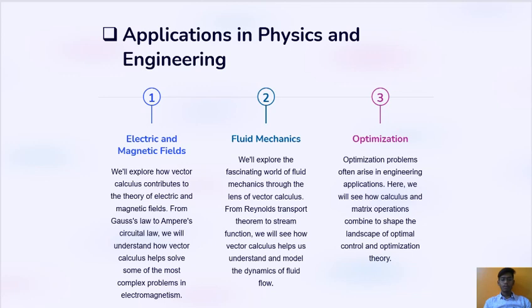Second one, fluid mechanics. We will explore the fascinating world of fluid mechanics through the lens of vector calculus. From Reynolds transport theorem to stream function, we will see how vector calculus helps us understand and model the dynamics of fluid flow. Third one, optimization. Optimization problems often arise in engineering applications. Here we will see how calculus and matrix operations combine to shape the landscape of optimal control and optimization theory.